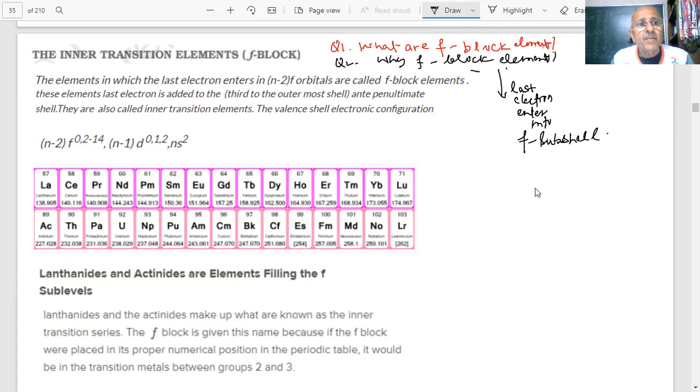And question number 3: why are they called inner transition elements? What is the answer for that, students?